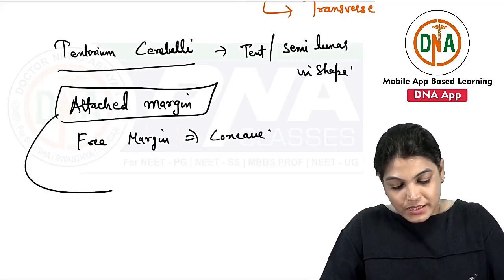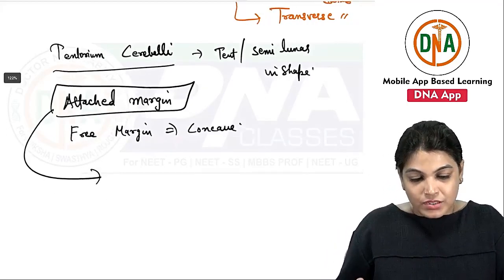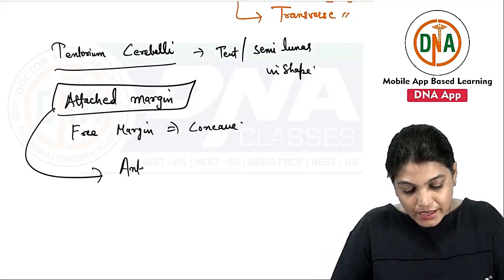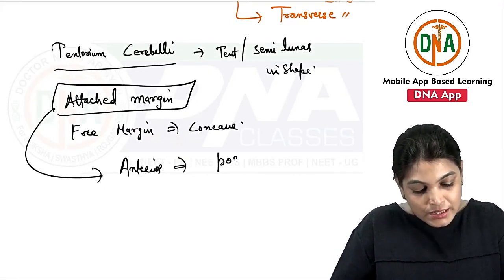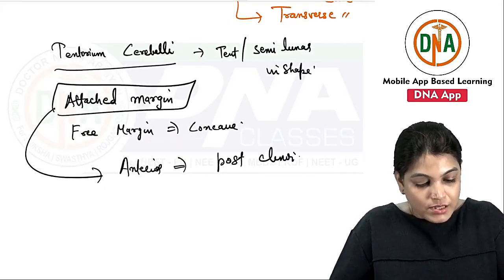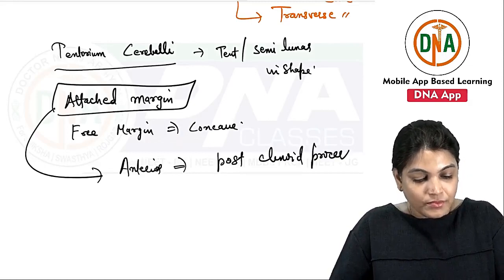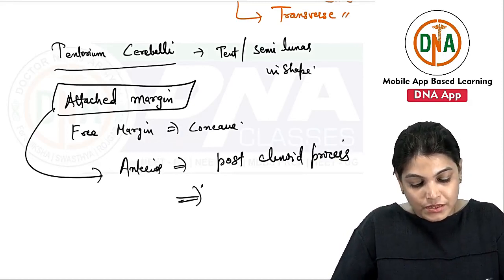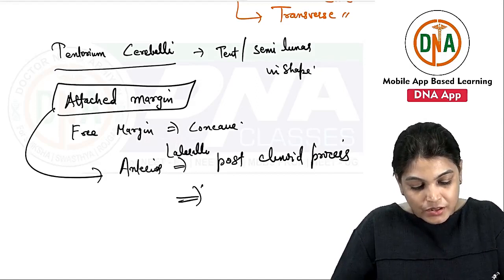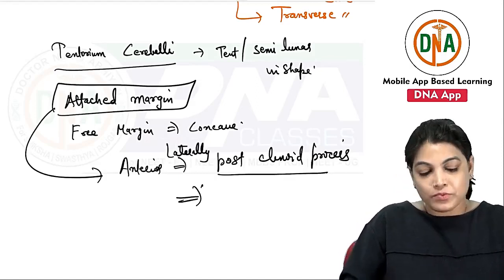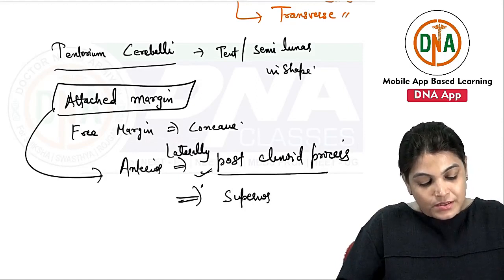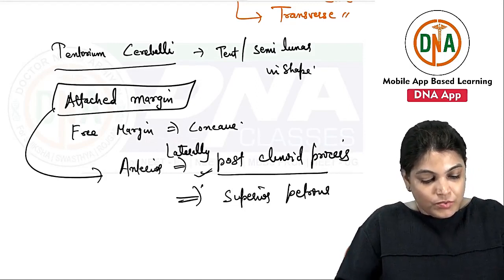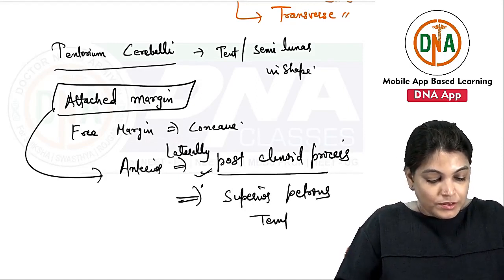I will just come into the details of the attached margin. Anteriorly, it is attached to the posterior clinoid process. Anterolaterally, it is also attached to the superior petrous temporal bone.